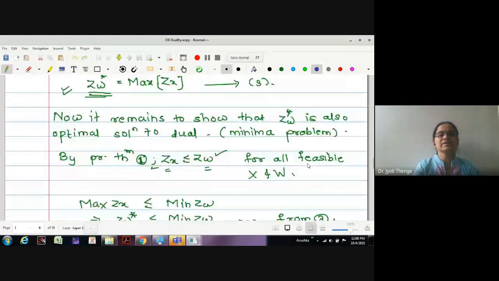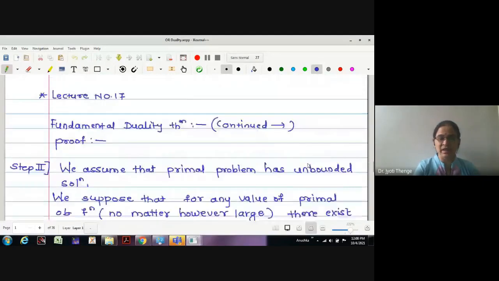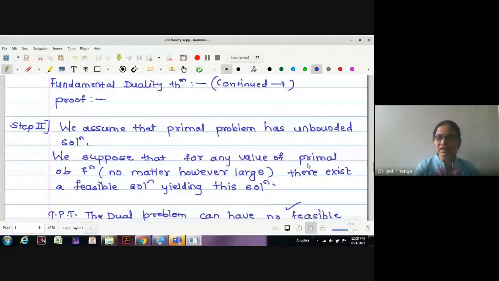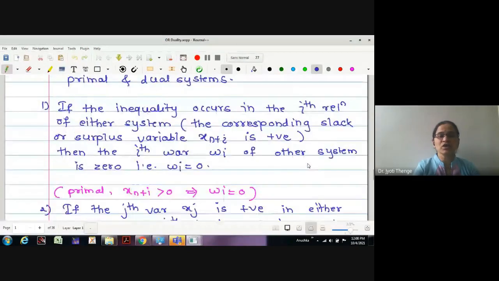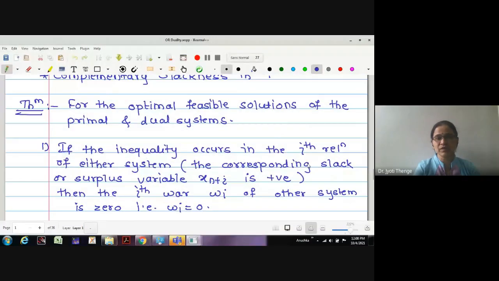The next theorem we have seen is the complementary slackness theorem. In the complementary slackness theorem, we have seen the relation between the nature of variables. Which type of variables? Original variables, slack variables, dual variables, surplus variables, etc.